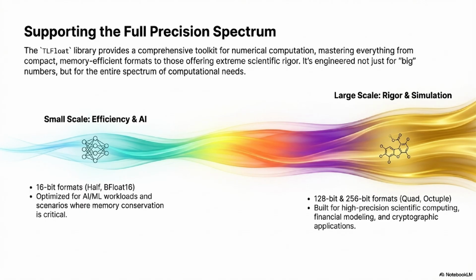It's a full spectrum. I mean, of course, you have your standards. You have your 32-bit float, which gives you, what, about 7 decimal digits? Yep. And 64-bit double, your standard, gives you 15 or 16 reliable digits. But the real innovation here is at the extremes, both the really small end and the extremely large end.